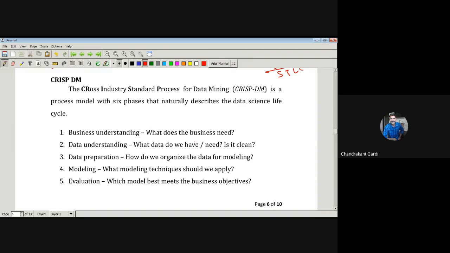The first thing in CRISP is business understanding. We should understand what the business needs are. Suppose in the present days, because of COVID and other diseases like that, people are worried about going outside. So this is the time when grocery owners should think of home deliveries. This is the need of society right now. So instead of waiting for the customer to come to us, we should go to the doorstep of the customer, and that is what is being done by Zomato and Swiggy. People want to have hotel food, but they want the comfort of sitting at home. So for that they have come up with tools.